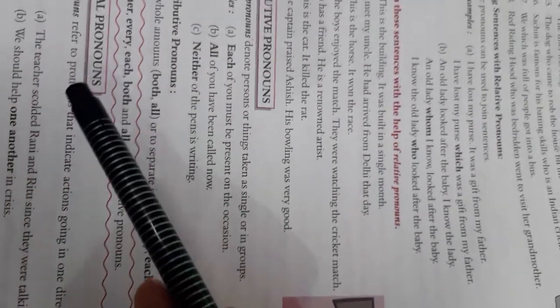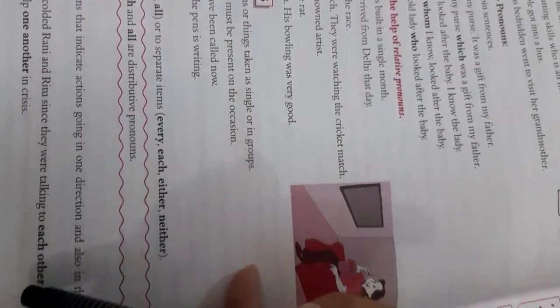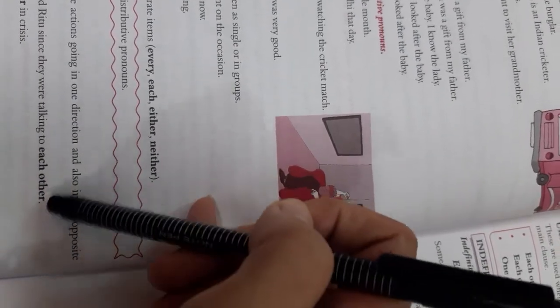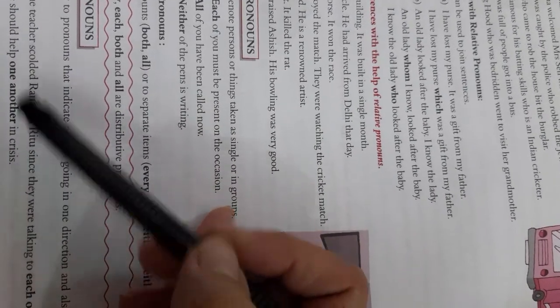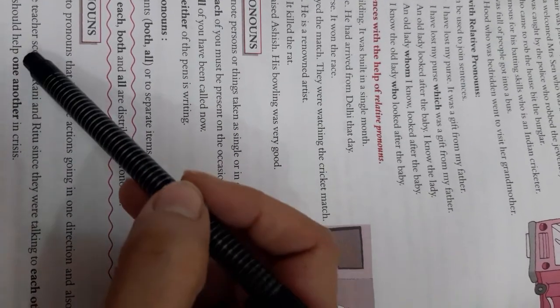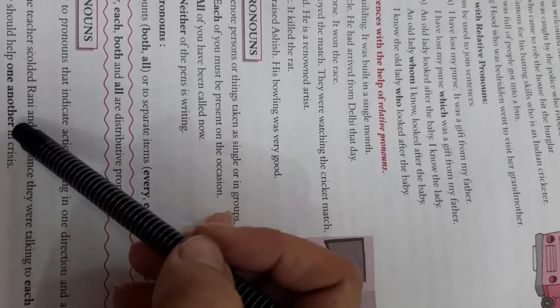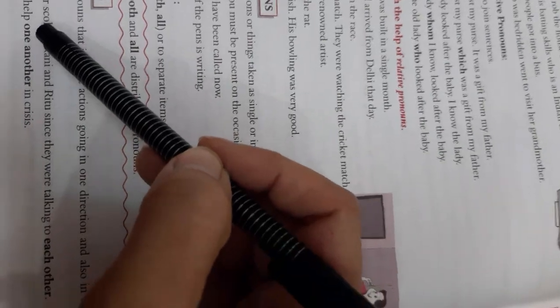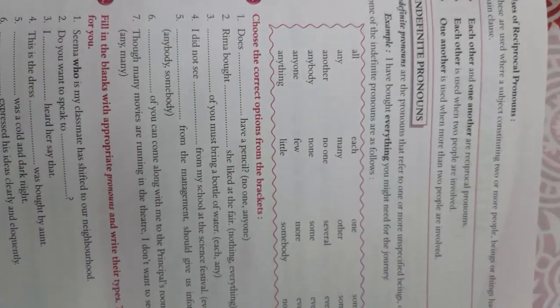How? The teacher scolded Rani and Ritu since they were talking to each other. The action is reciprocal. We should help one another in crisis. One another, again the action is going and then going back, going in one direction and then the opposite direction. Is this clear? Then come the indefinite pronouns.